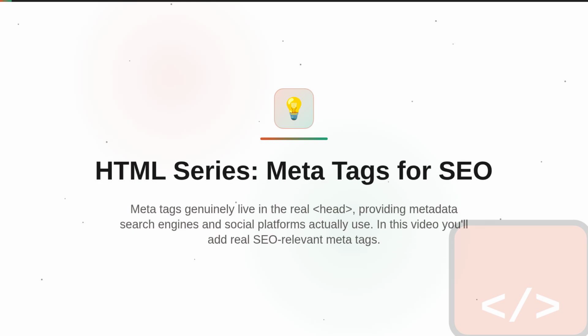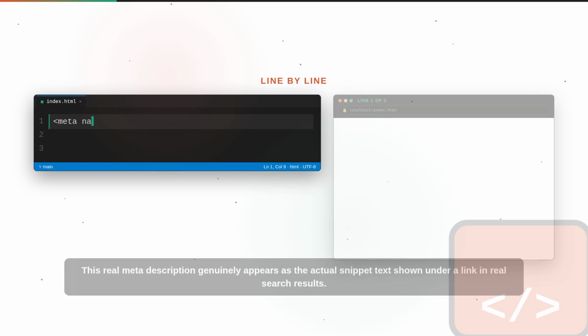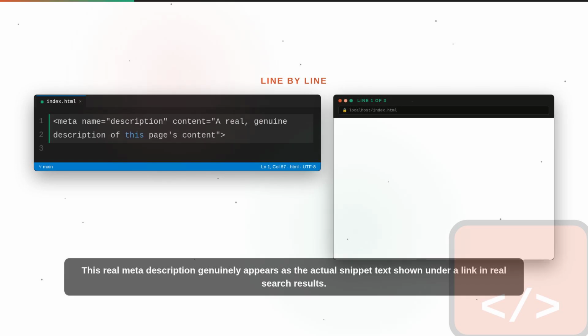Meta tags live in the head tag, providing metadata search engines and social platforms actually use. In this video, you'll add real SEO-relevant meta tags. This meta description appears as the actual snippet text shown under a link in search results.